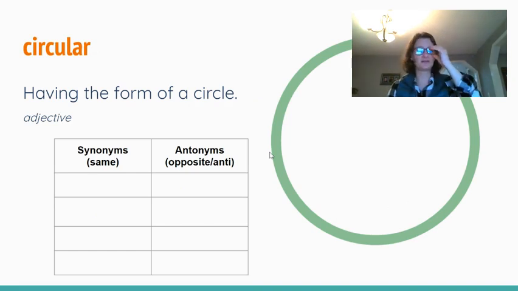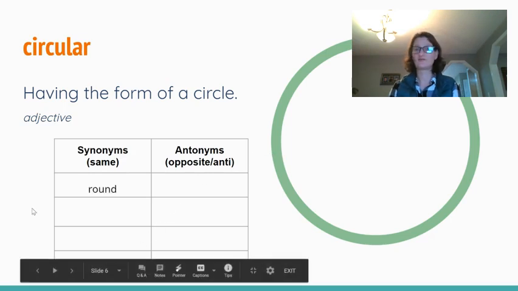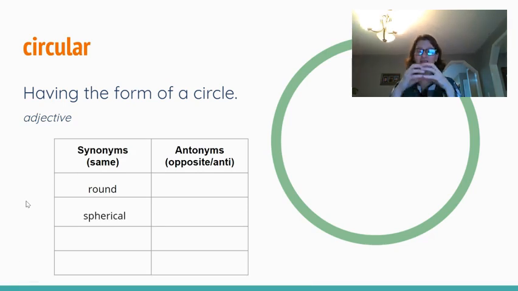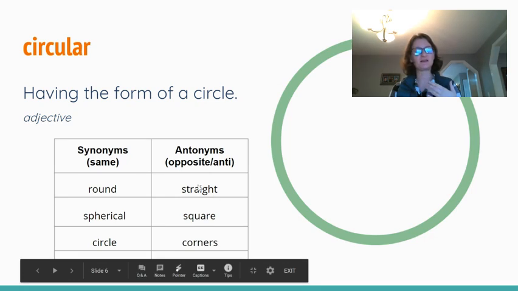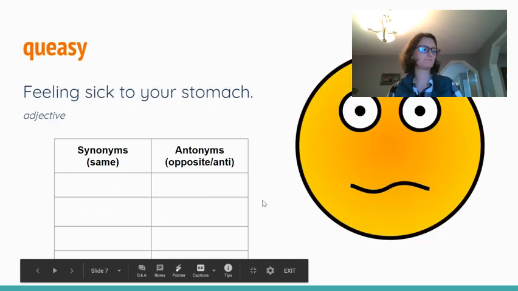Our next word is circular. So some words that mean the same or synonyms for having the form of a circle would be, of course, round, spherical. Remember when we were learning our shapes that a sphere is the ball shape, the circle shape. And antonyms, things not having the form of a circle. We would say something was straight instead of circular. Or square, had corners. Those things don't fit with being circular, so they're antonyms or the opposite.